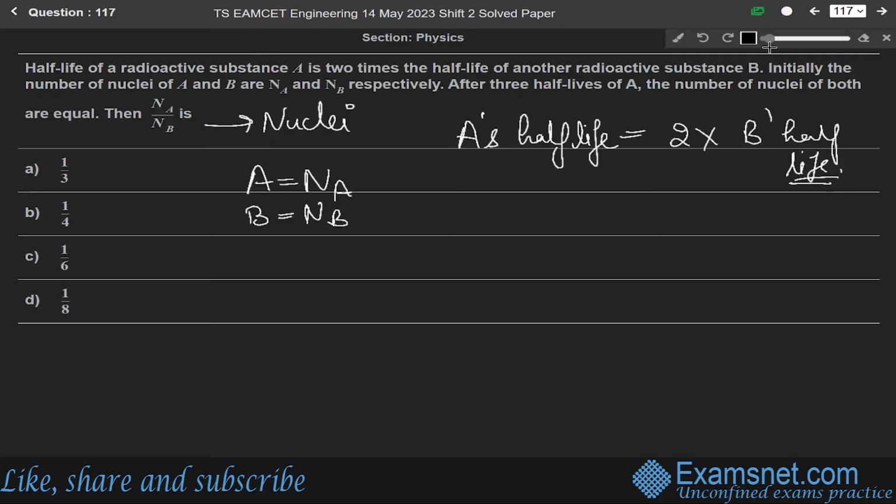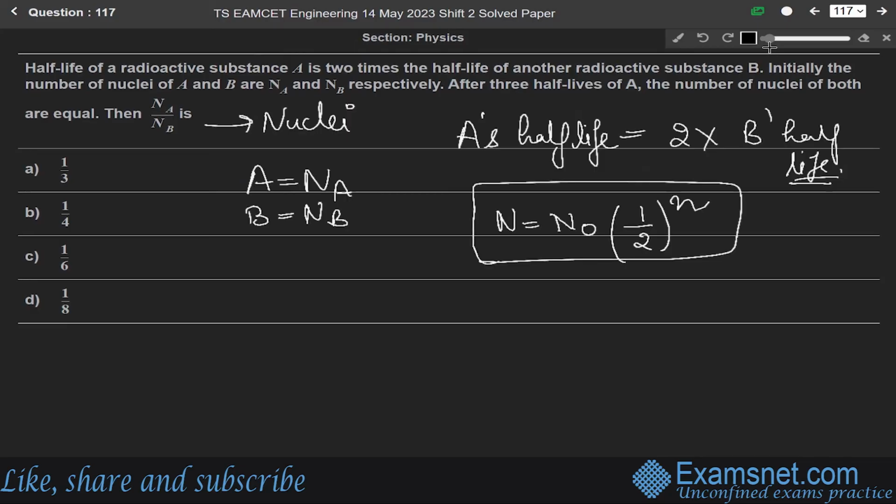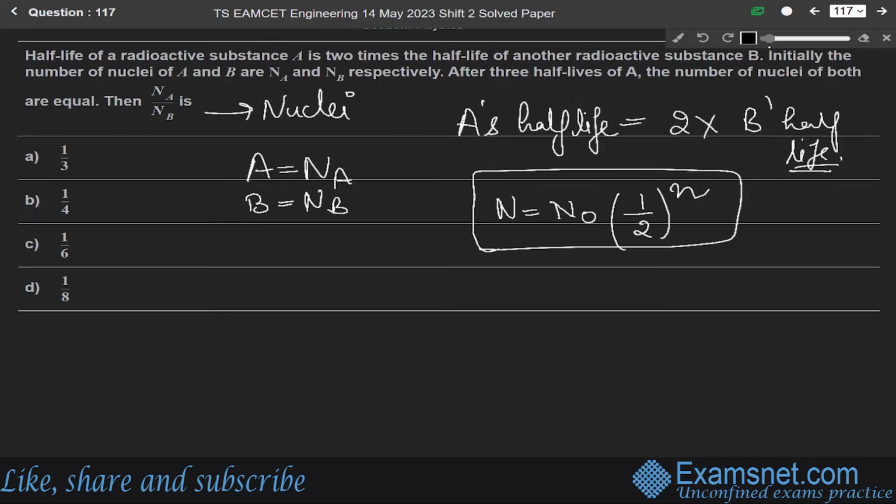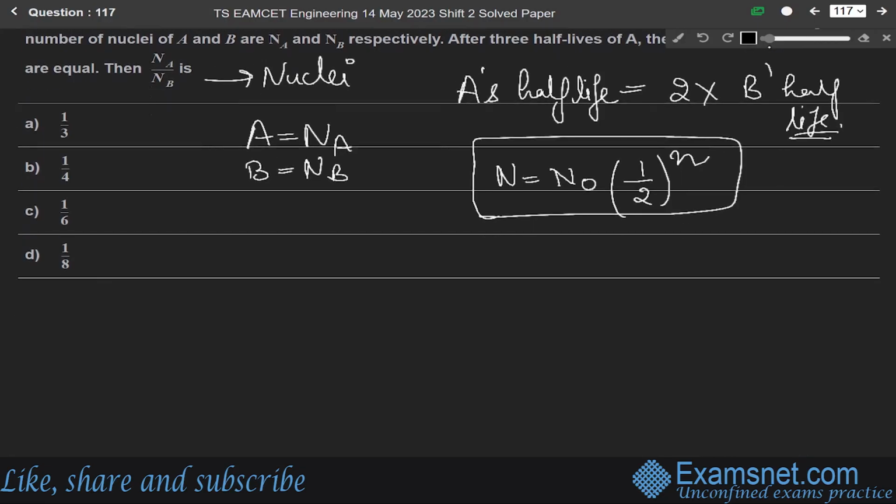So the number of substance remaining after n half-lives: from the formula, we know that N is equal to N naught times 1 over 2 power n. This is the standard formula for calculating half-lives, meaning the number of substance remaining after n half-lives.